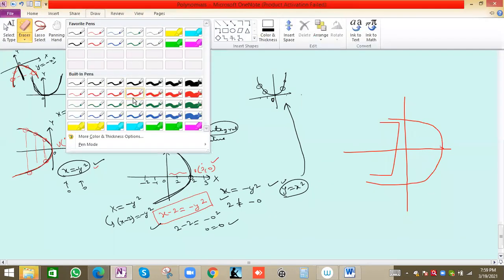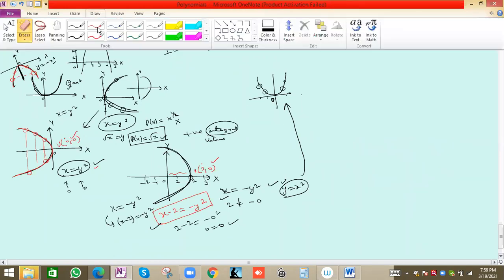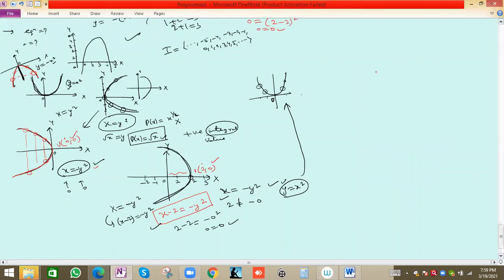Let me draw this graph once again. Should I erase it, if possible for you? Then I can draw. Thank you. So let me draw once again this graph. This is the last question for this concept.